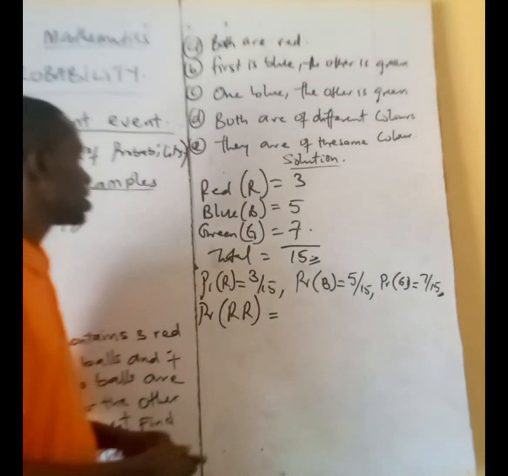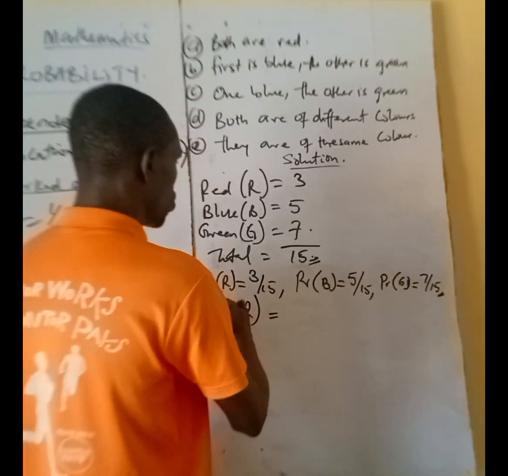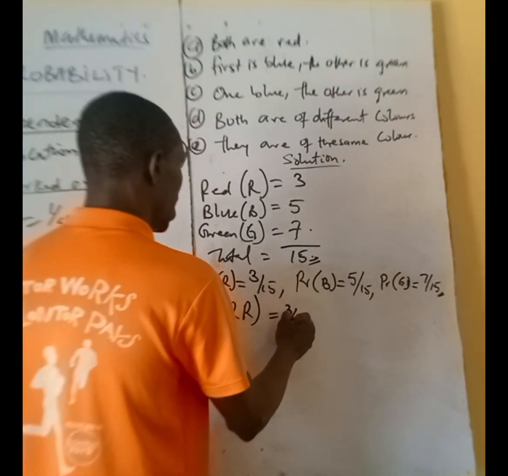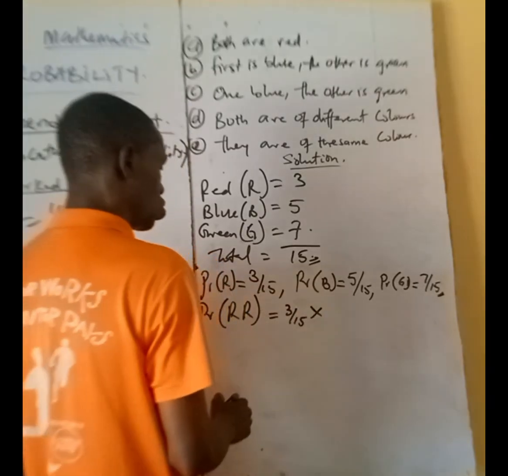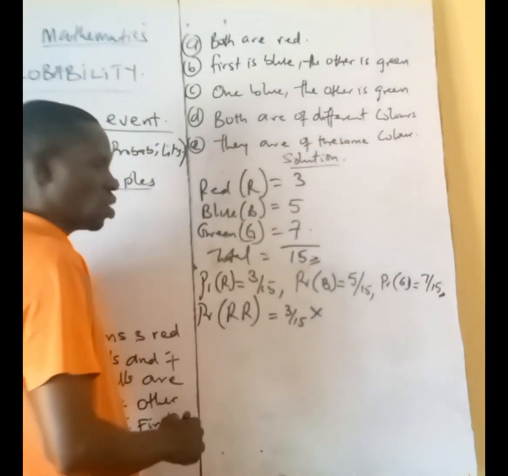Now let's solve. First ball is red. That is what the probability of picking red ball. We said 3 over 15. And means multiplication. Is that clear? Okay.